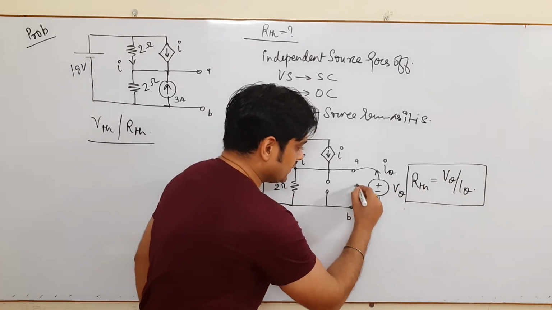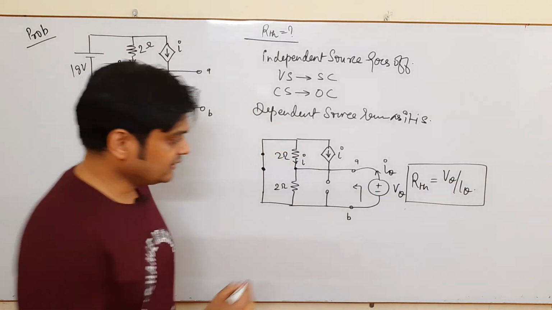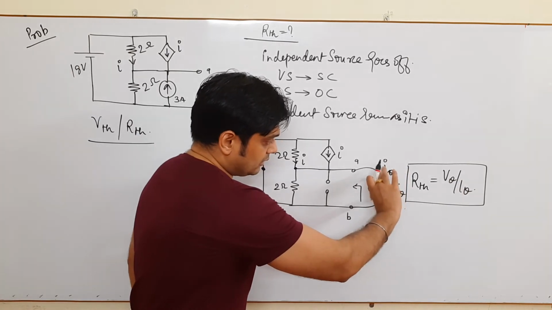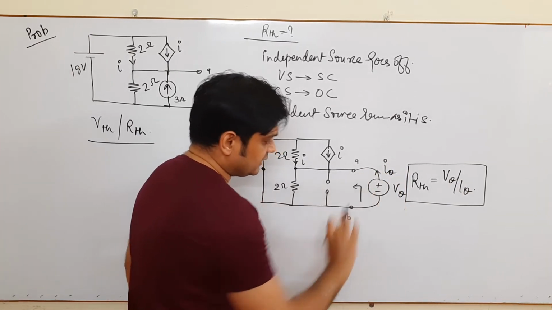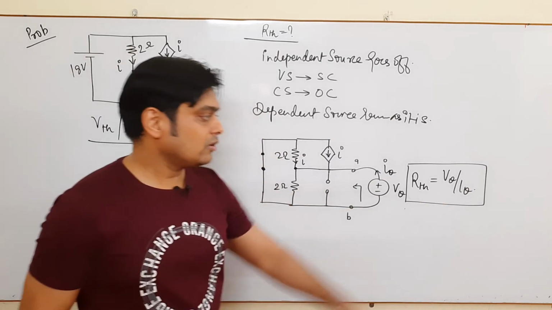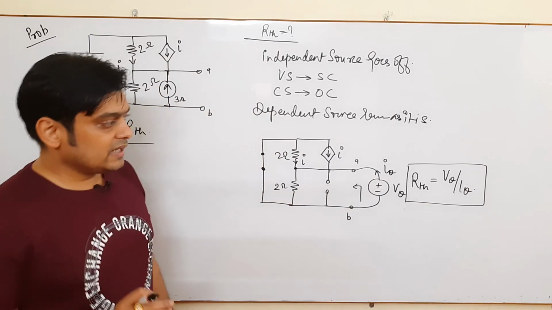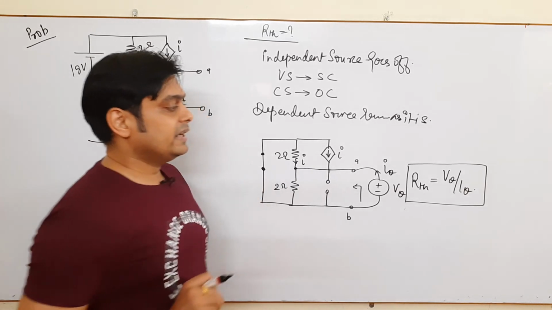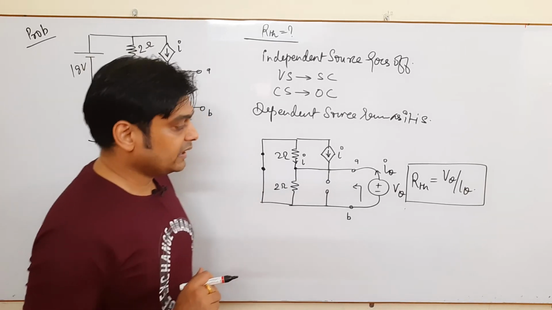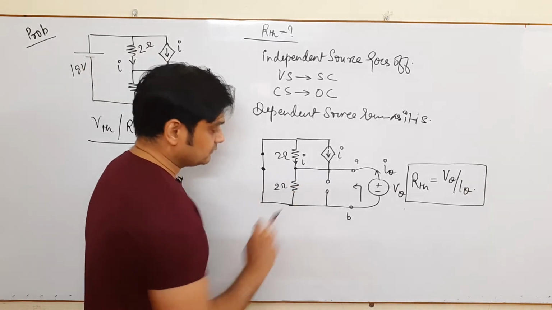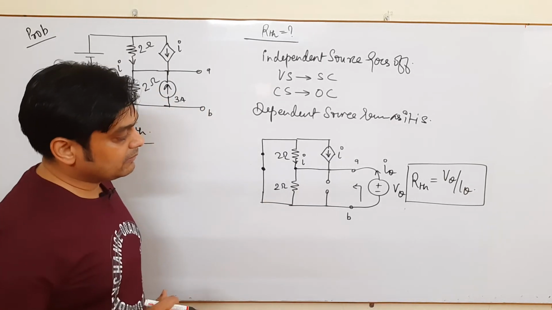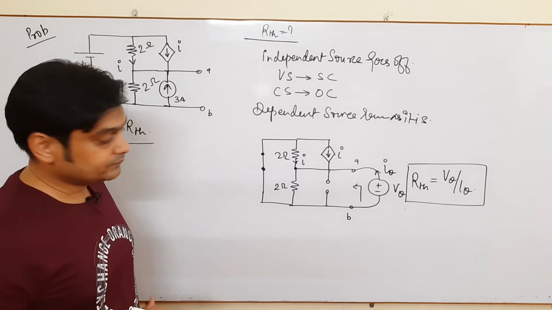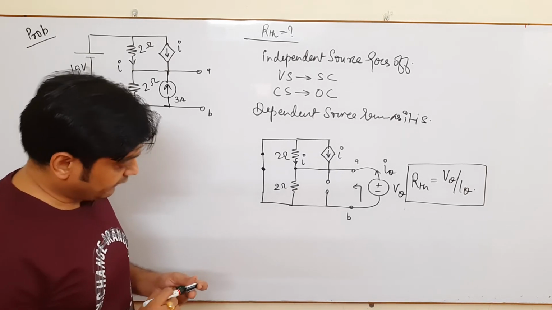at these terminals. So Vθ upon Iθ is the Thevenin, or equivalent, resistance at the two terminals AB, and that's why we call it RTH. So in a network you have to find the ratio of Vθ and Iθ. If you find the values of Vθ and Iθ, you can easily solve this problem. Now how we find it is very important.